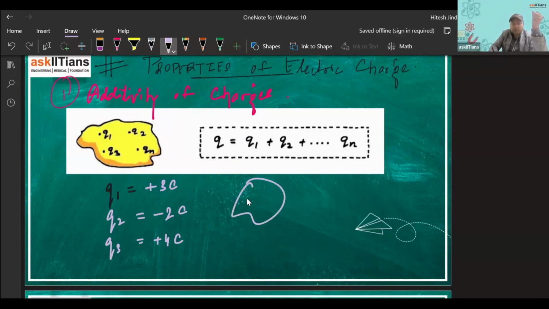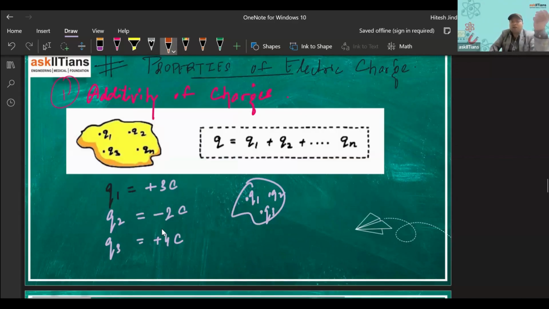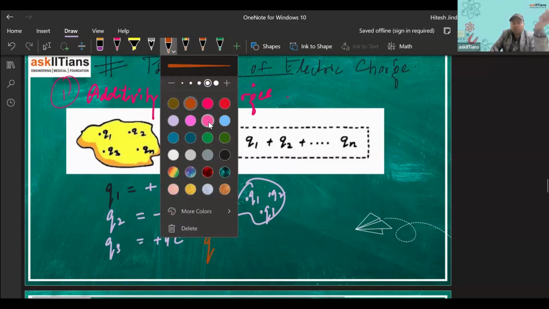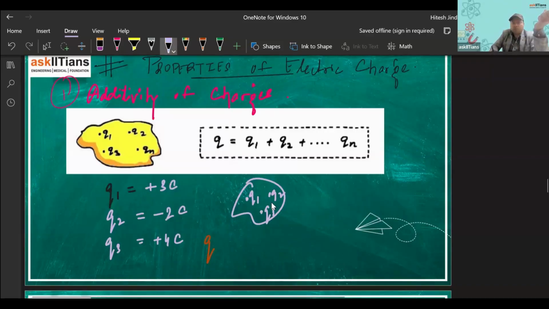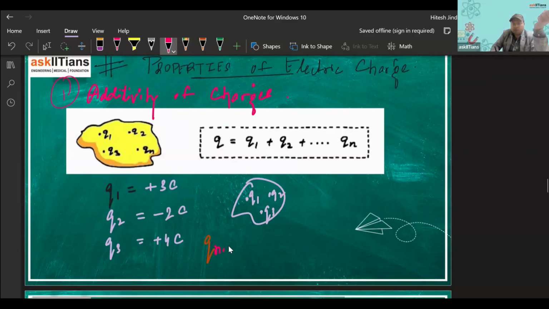So I have this body having q1, q2, q3. Now if I want to tell the charge on the body, what is the total amount of charge? I'll add all the charges. That is known as q net on the body. So if I want to know the q net on the body, I'll just add these charges Q1, Q2, Q3.